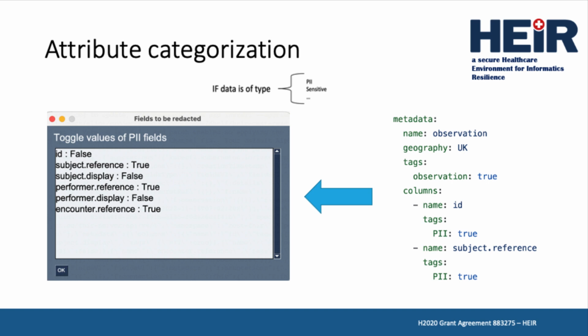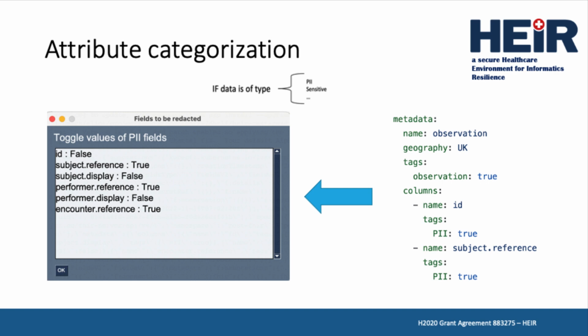Before returning data to a requester, the Privacy Aware Framework enacts organization-defined access policies based on the categorization of the data being returned, such as personally identifiable information, or PII, with the request parameters to determine an action that needs to be carried out on the data before it can be returned to the requester or exported to another data store, such as a healthcare registry.